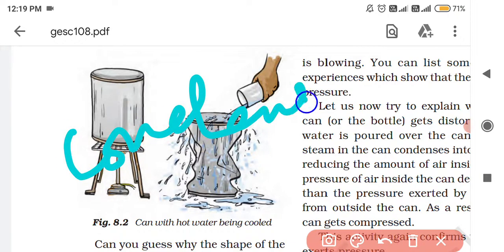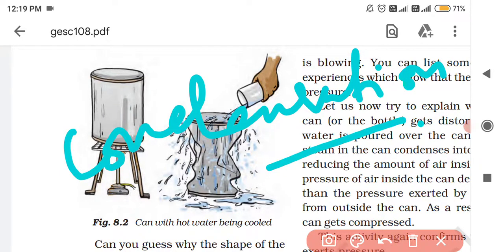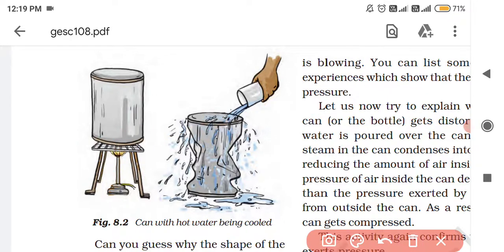Condensation is the process in which the hot vapors will be converted into water by cooling. Clear? So here also the hot steam got cooled by adding cold water, then the hot steam has converted into water and water vapor,